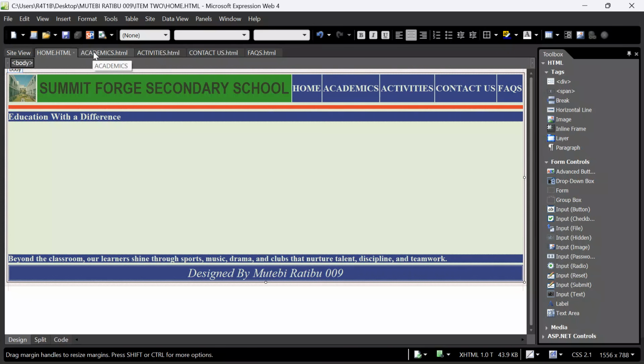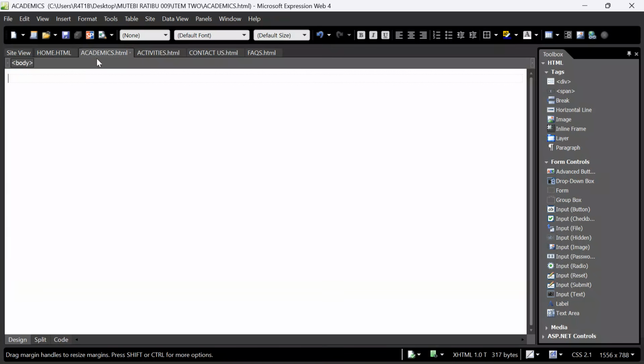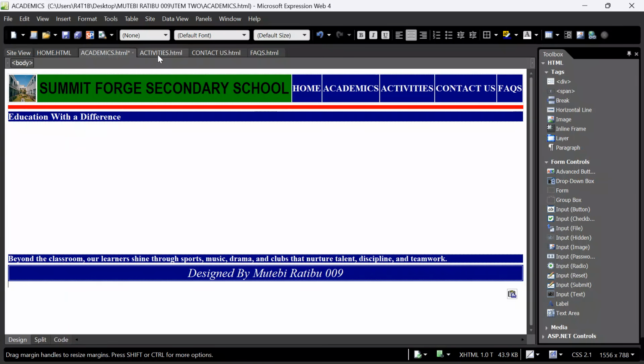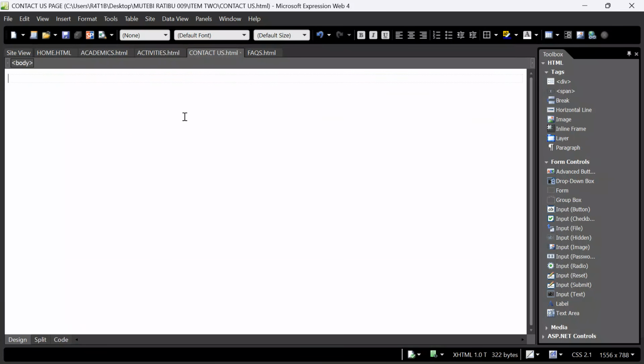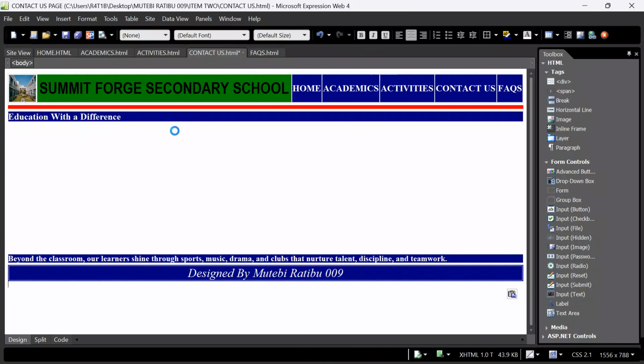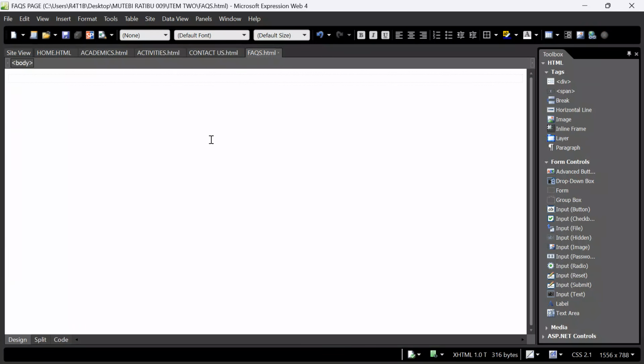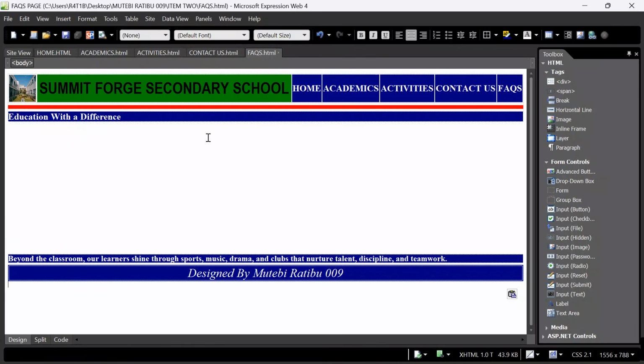But for you to do this, make sure that you have linked the pages. The pages are well linked. So come over here and Control V, paste. Control S, save changes. Go to activities, Control V, Control S. Continue, contact us, Control V, Control S to save changes. Fax, come here, Control V, Control S, save changes.